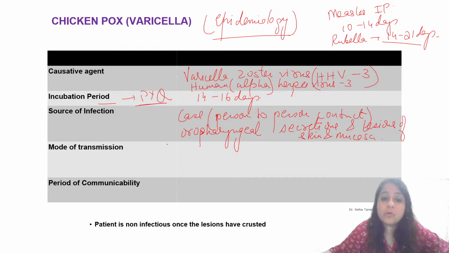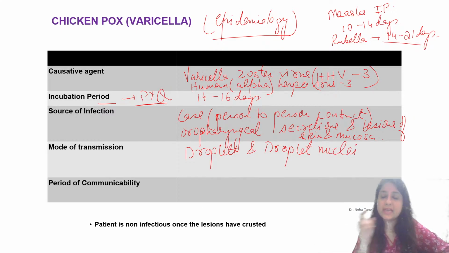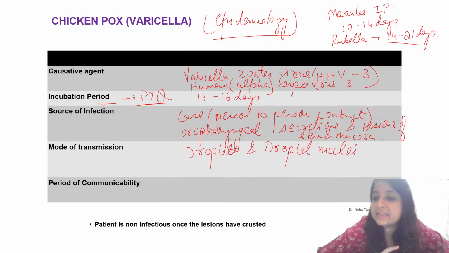What about the mode of transmission? It is both droplet and droplet nuclei. I'll tell you the difference. Although we have discussed it in the measles class also, droplets are heavier particles, more than 5 microns, so they fall down under the influence of gravity and travel a distance of less than 1 meter.